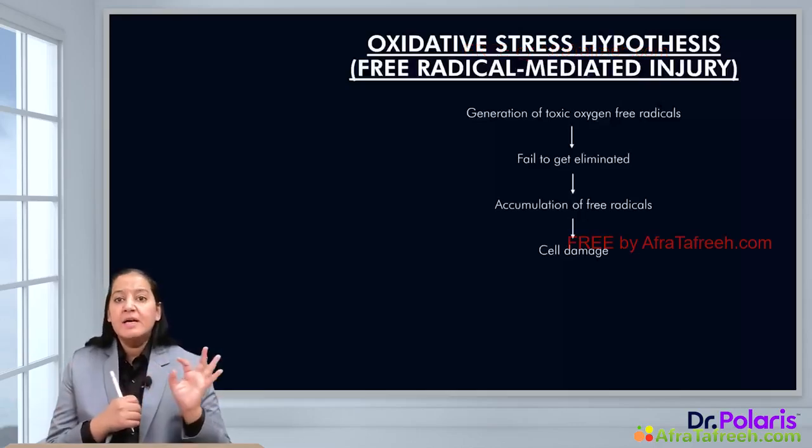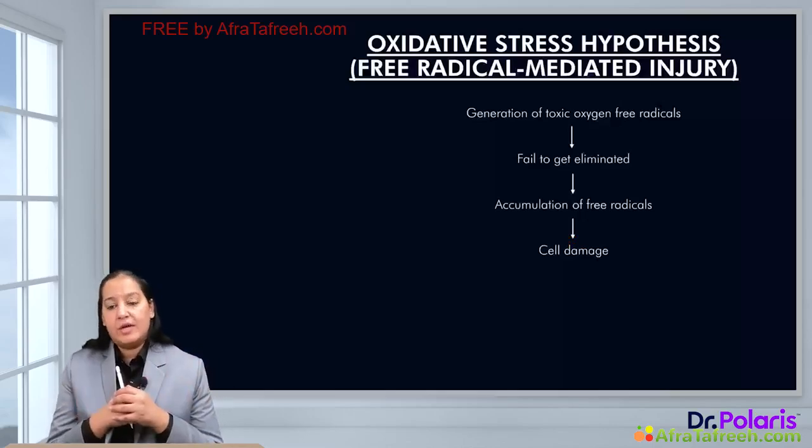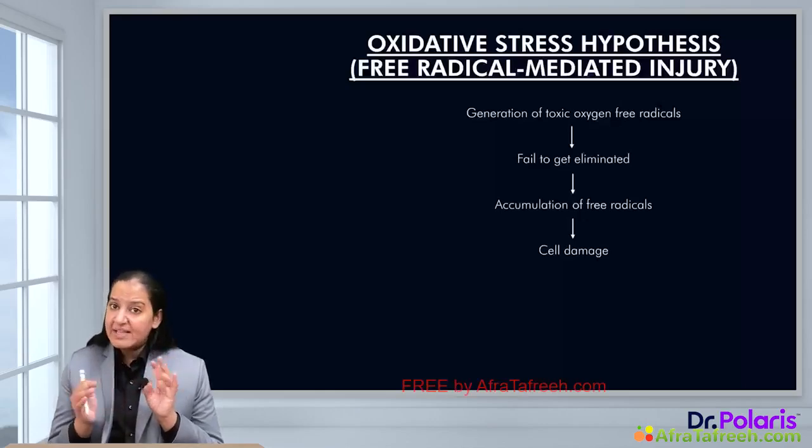What are the enzymes? The first and most important enzyme is superoxide dismutase. The second is glutathione, and the third is catalase. So these are the scavengers for free radical injury. But with age, these enzymes decline. So with age, the scavenger enzymes are declining.